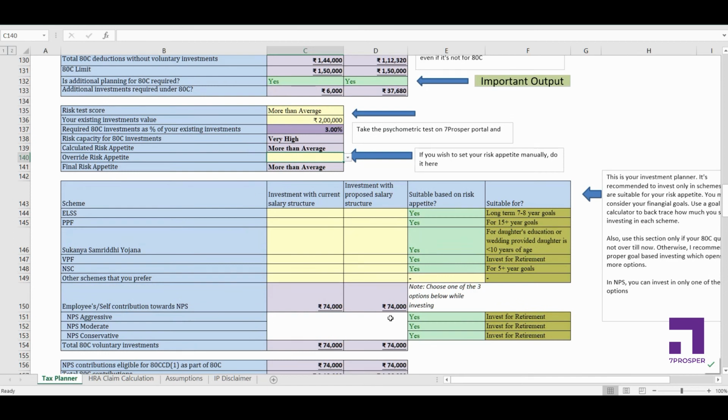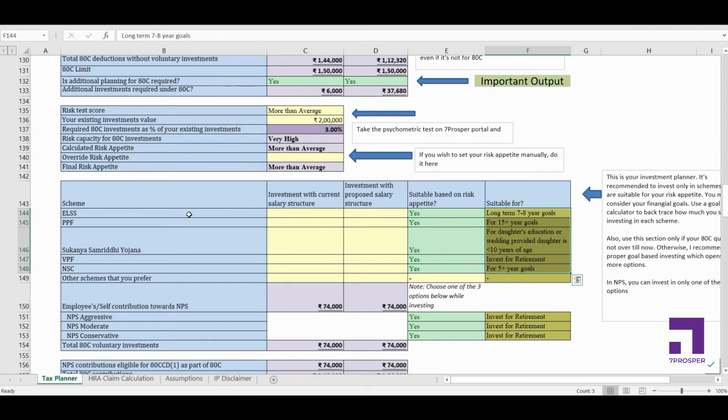Now here comes the investment planner. So here I've given you a list of schemes that I would recommend. The schemes which are not here are not in my recommendations list. Recommended as in absolute terms, whether these schemes are good or not. I can't say whether these schemes are right for you or not. For that I've given you additional information so that you can decide it for yourself.